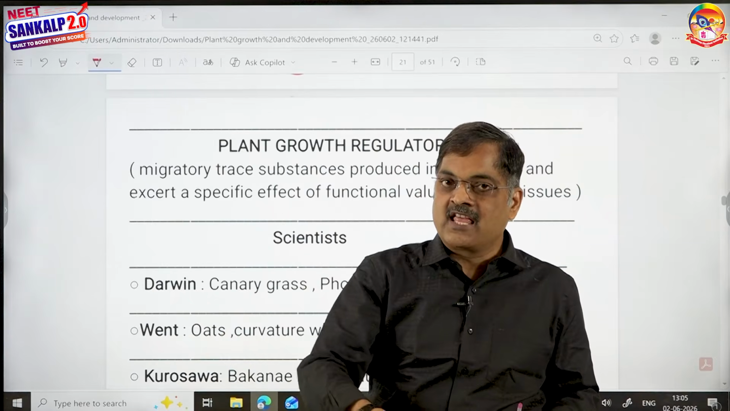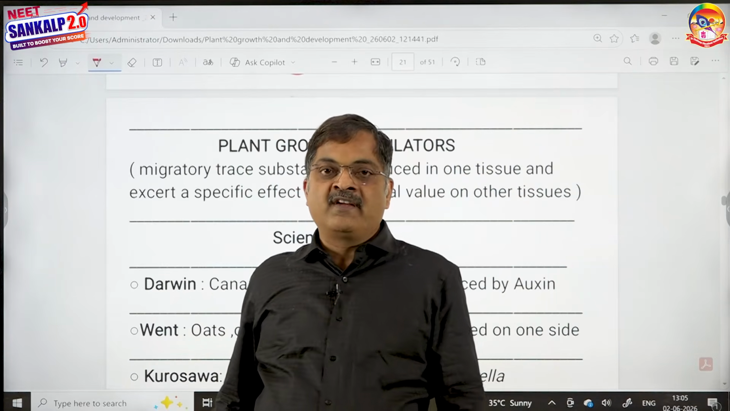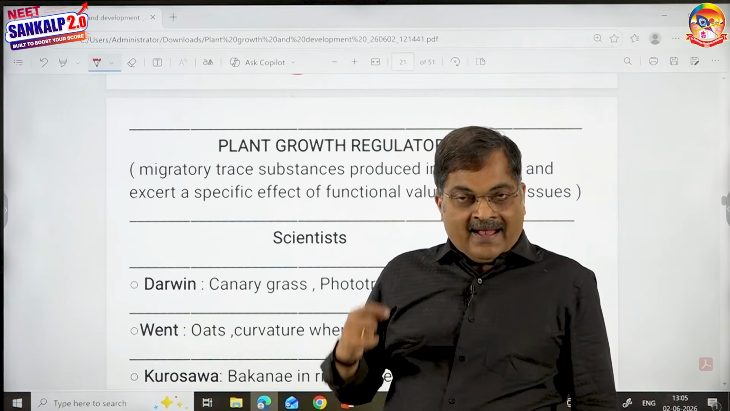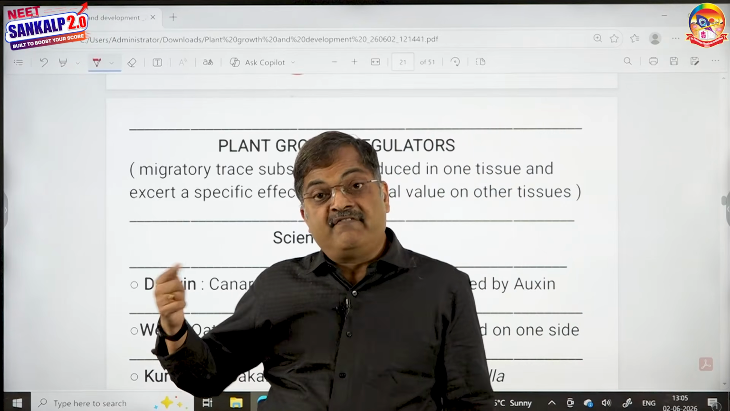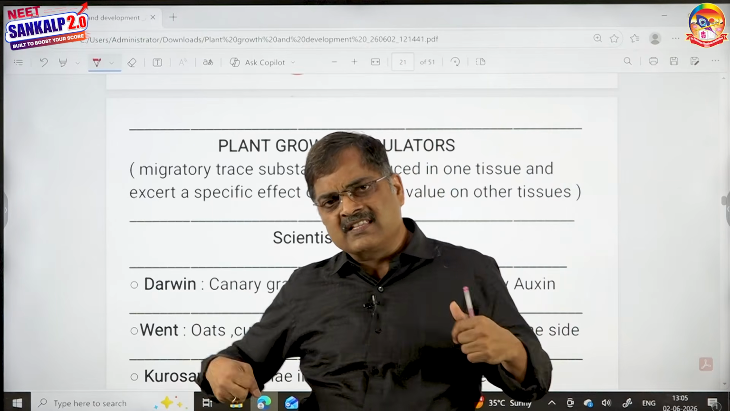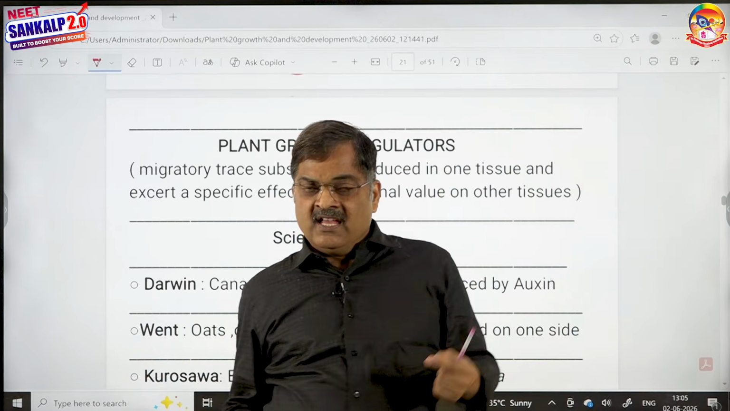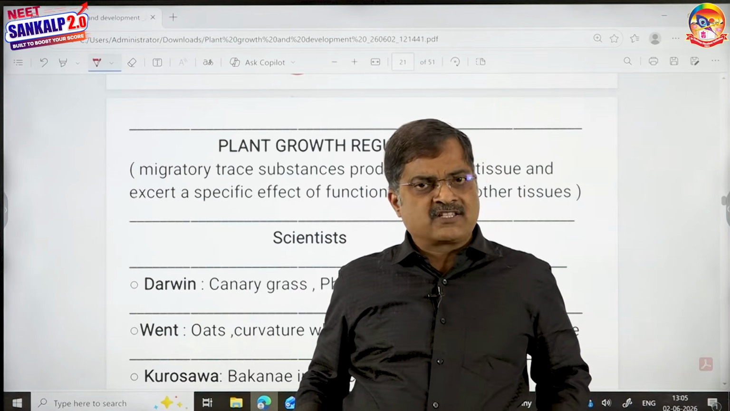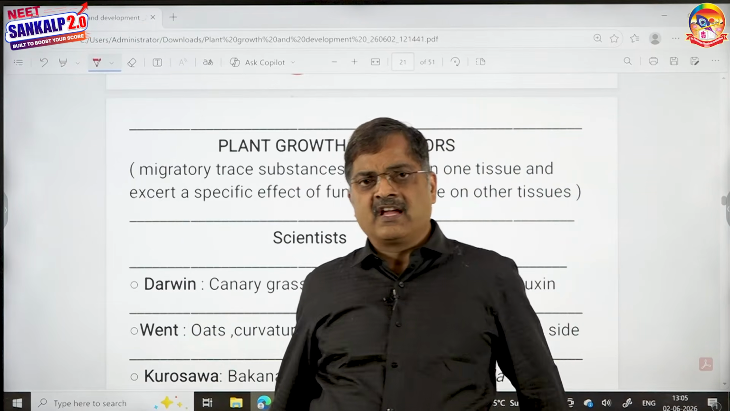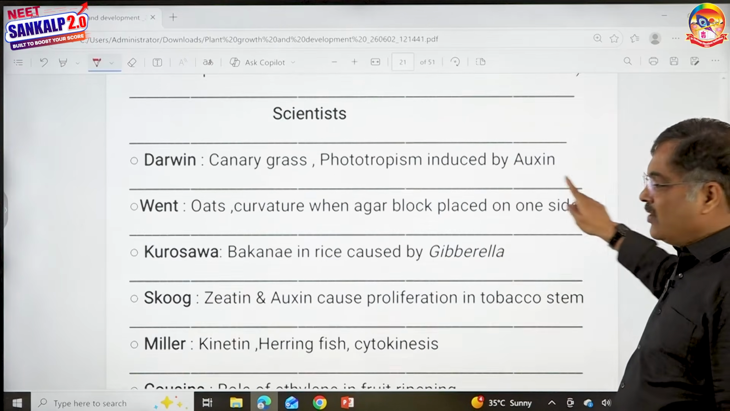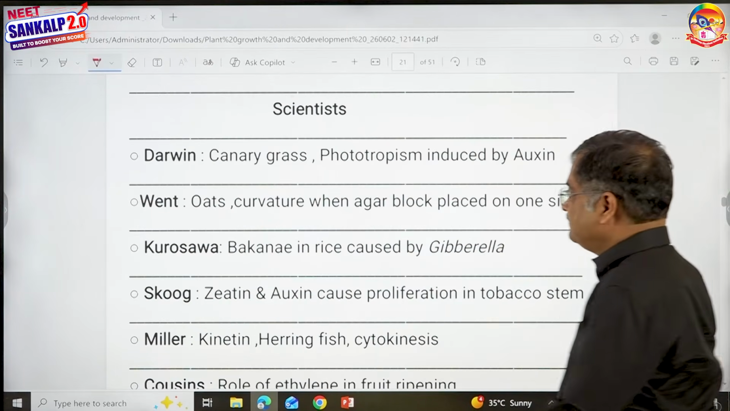Why do they say intercellular? Because they are capable of moving from one tissue to another through vasculature and exert a specific effect of functional value on all other tissues. So hormones need not be synthesized in every tissue, children. Even if it is synthesized in one tissue, it can move to other tissues through vasculature. That is the significance of hormones. All right, some scientist names. We'll come back to the scientist names in a minute.